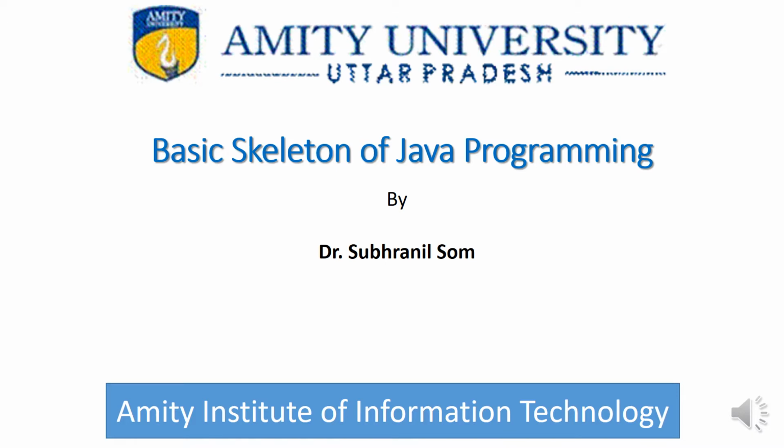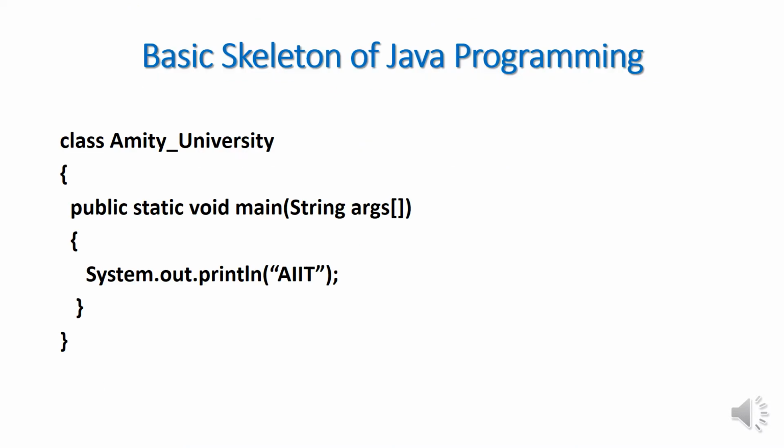Today I am going to take the topic basic skeleton of Java programming. This is a basic skeleton of Java programming. You see there is a class Amity_university and there is one method, public static void main, and System.out.println AIIT. If you write this code, it will print in the console AIIT. So basically this is a basic skeleton of Java programming language.